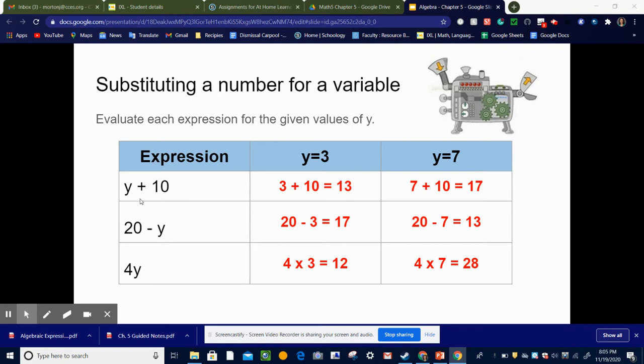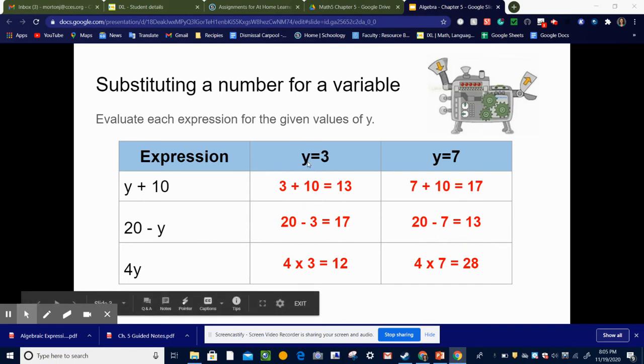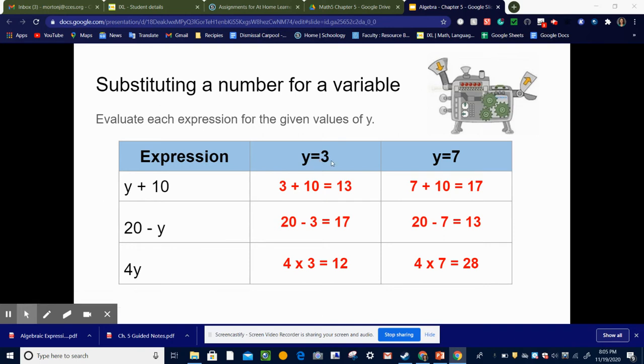So, for example, here's the expression y plus 10. And we learned that what that means is that we're adding 10 to some number. So what this chart is telling you is that in this column, we're going to let y be equal to 3.